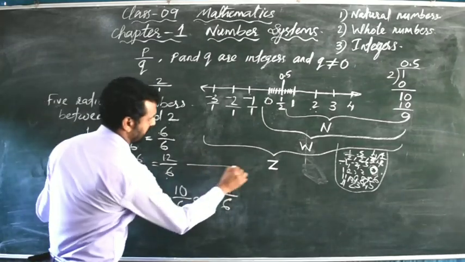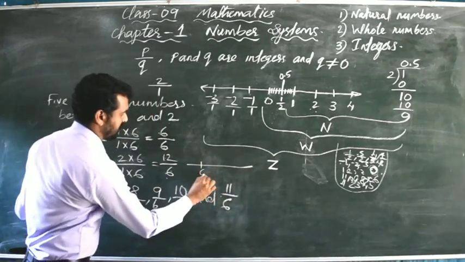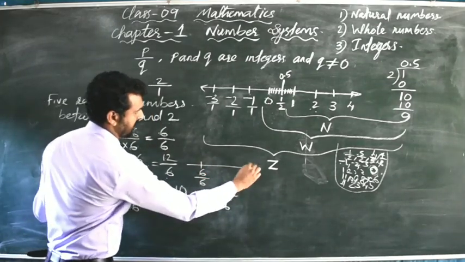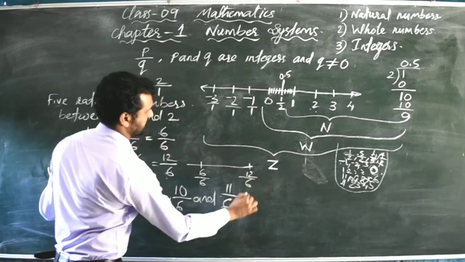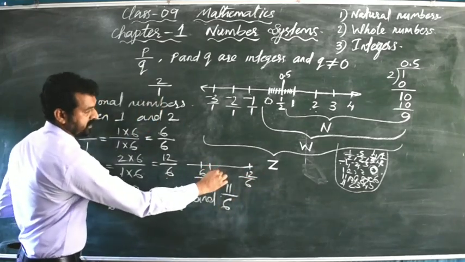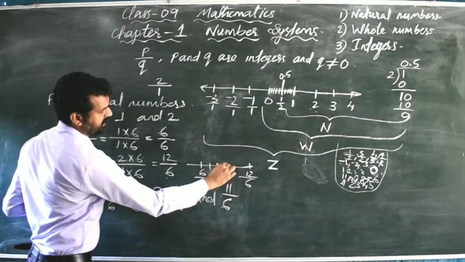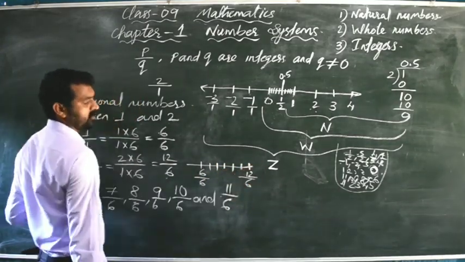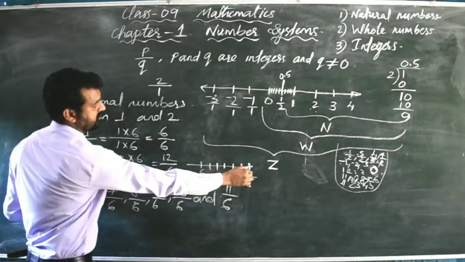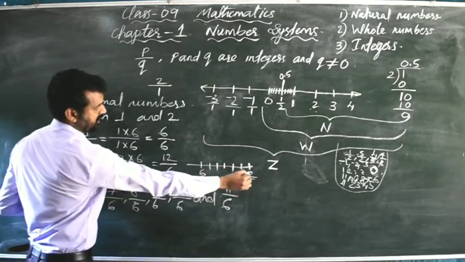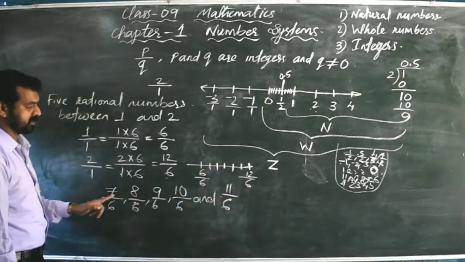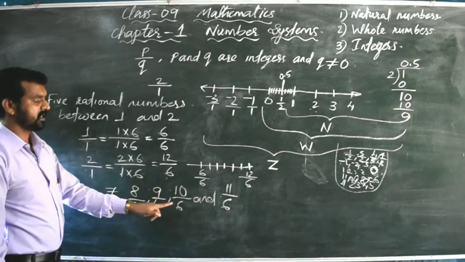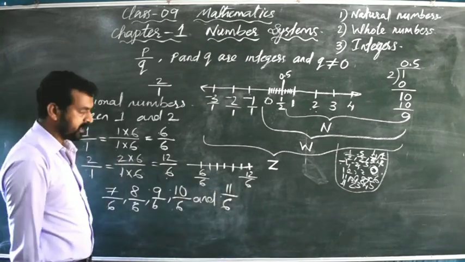Now you see on this number line, this one is the number 6 by 6 and this one is the number 12 by 6. In between that 7 by 6 is there, 8 by 6, 9 by 6, 10 by 6, 11 by 6, next one is 12 by 6. So these are the rational numbers between 6 by 6 and 12 by 6: 7 by 6, 8 by 6, 9 by 6, 10 by 6 and 11 by 6.